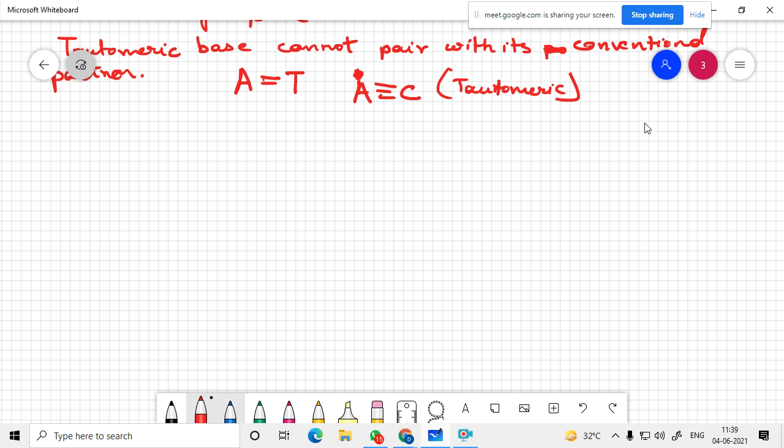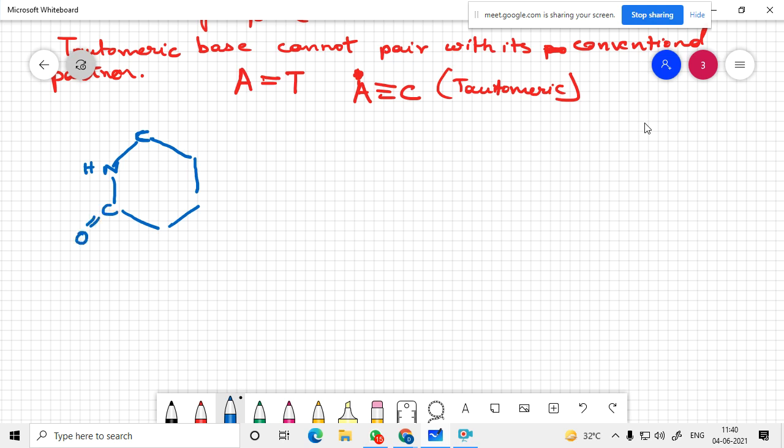Always first draw these things before. Draw the first skeleton before. Then draw the atoms. There is a carbon over here, NH. There is a carbon over here.